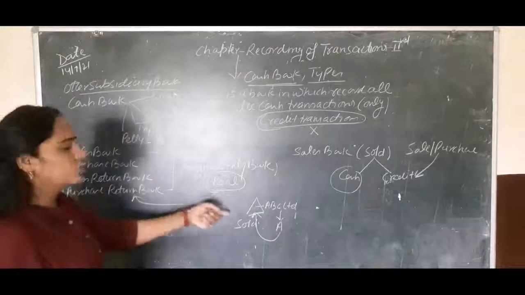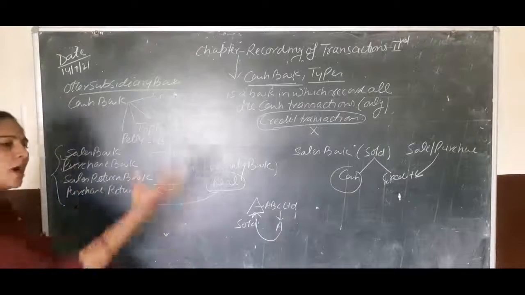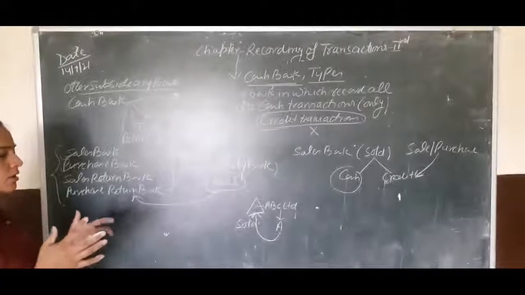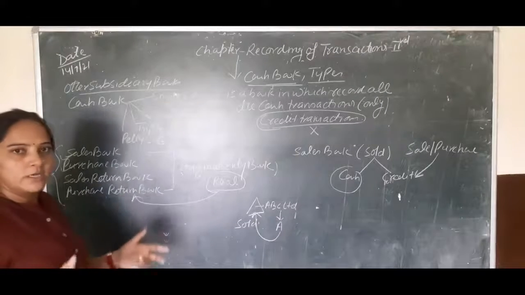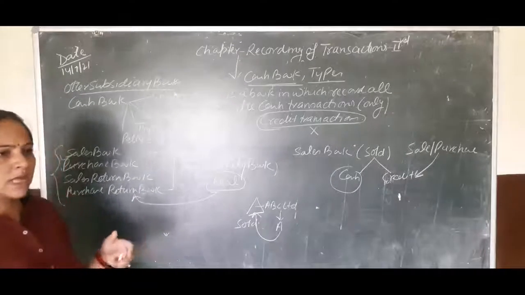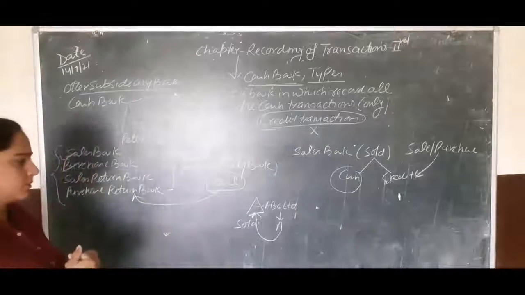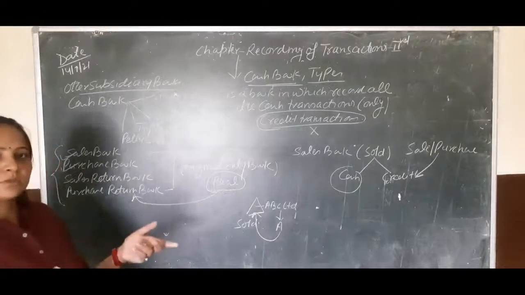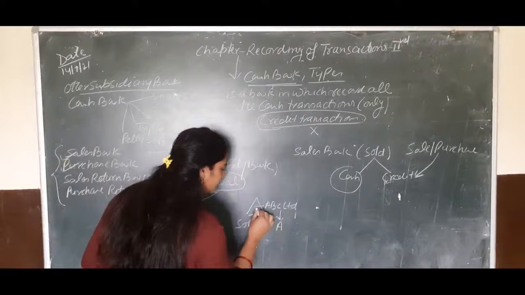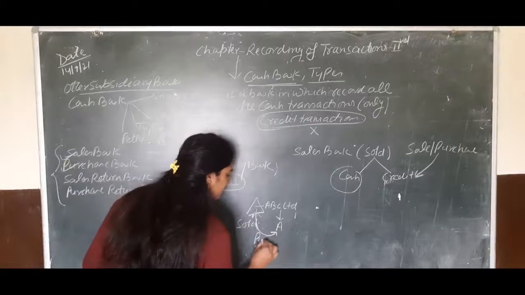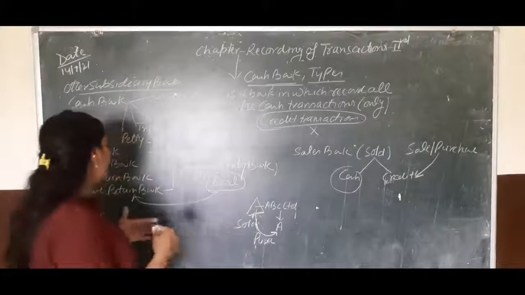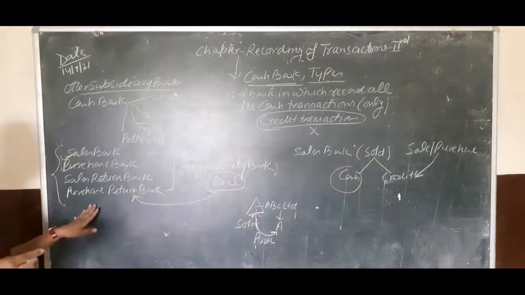Similarly, when we have purchased goods from someone or from another firm, that time we are not satisfied with these goods. The goods quality is not good, or the goods are less in number or quantity, or there can be many different kinds of problems. Okay. So suppose we have purchased goods from A and we are not satisfied with these goods. So we can return them. So it will be entered in the purchase return book.